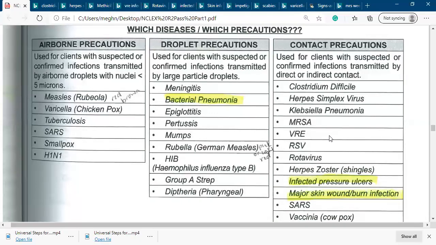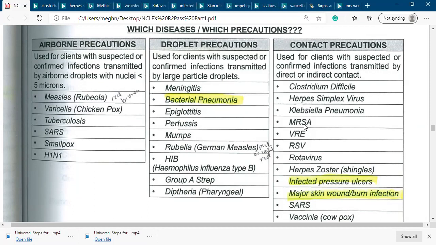What is included in the contact precaution? Like Clostridium difficile. Clostridium difficile can cause food poisoning. This pathogen causes food poisoning or GI tract infection. Herpes simplex virus infection: herpes simplex virus causes cutaneous or genital infection, and is contact. Klebsiella pneumoniae: bacterial pneumonia is droplet, but Klebsiella is contact.